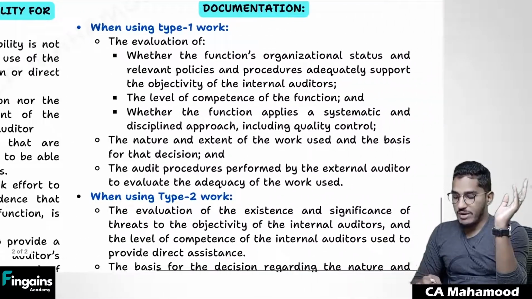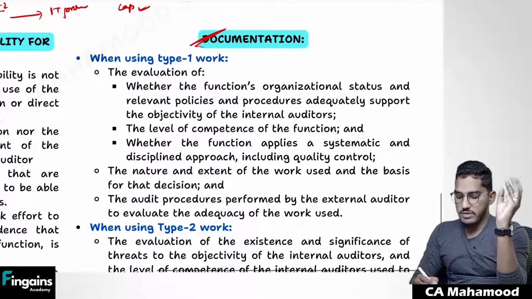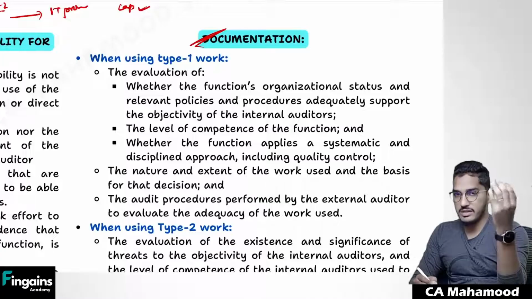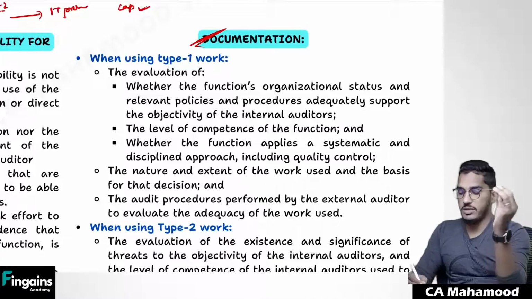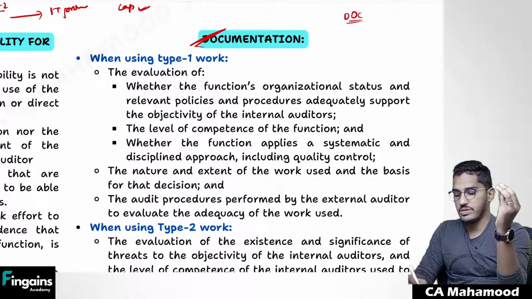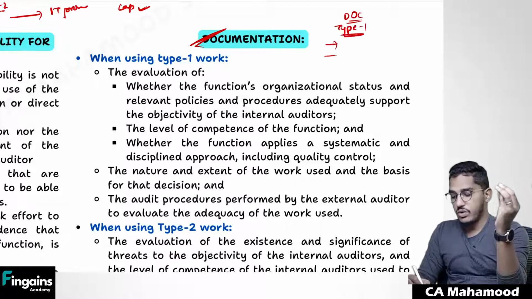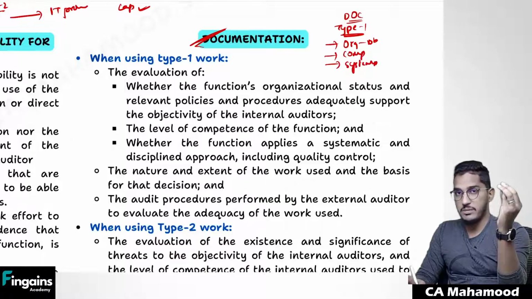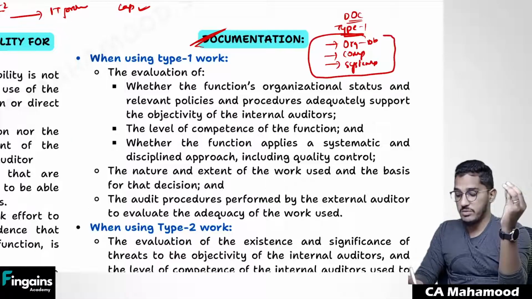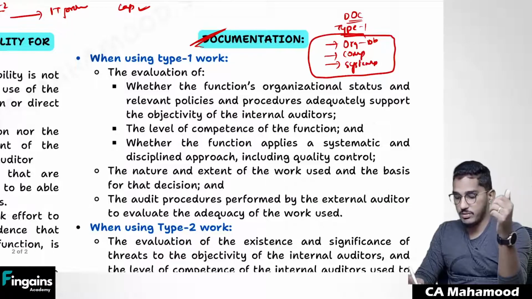And finally, you have to include certain things in the documentation. In your audit documentation, as an external auditor, if you made use of the internal auditor's work, you have to include certain things. Like if you used type 1 usage, you have to document how you have decided on the organizational status regarding objectivity, how you have decided they are competent, how you have decided they have applied a systematic and disciplined approach. So on what basis, what information you have got regarding this, that you have to document.